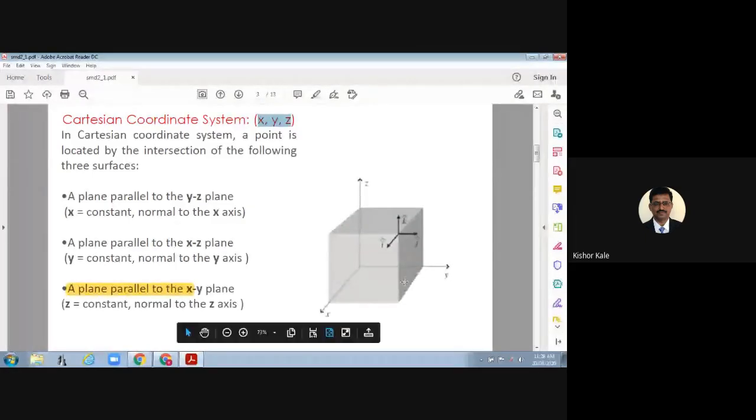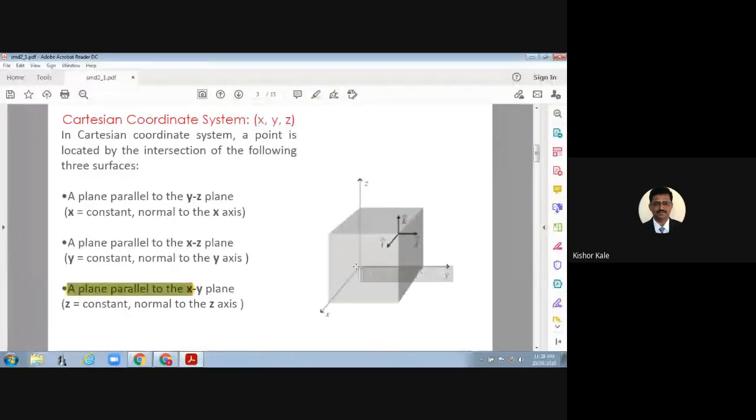These two axes, x-axis and z-axis, will comprise the x-z plane. X and y will form the xy plane. Y-z will form the YZ plane. Their intersection would start from 0, 0, 0. This is at the origin.